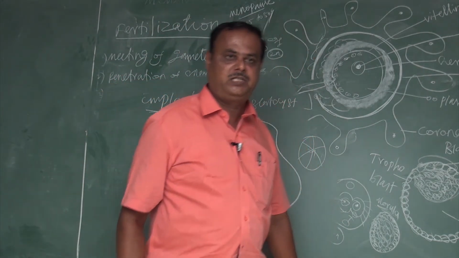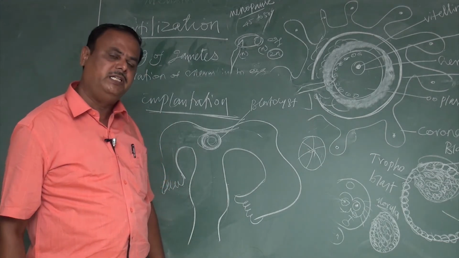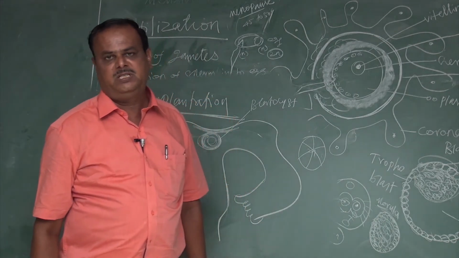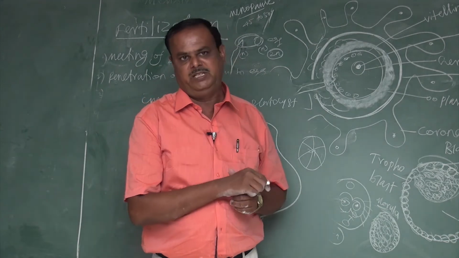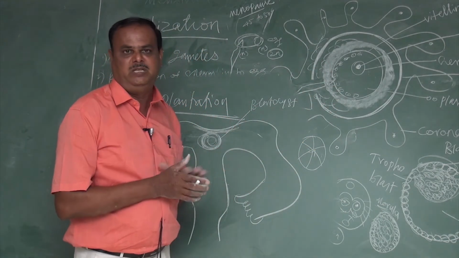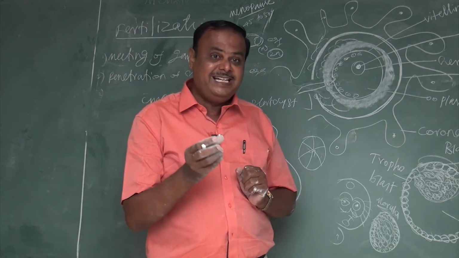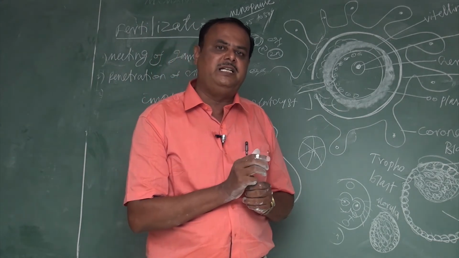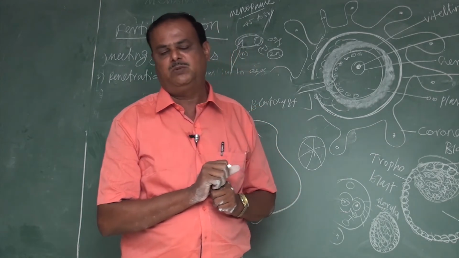Meeting of gametes: here we study fertilizin and anti-fertilizin. Fertilizin is a chemical substance made up of a glycoprotein present on the surface of the egg. The anti-fertilizin is present on the surface of the sperm. The role of fertilizin is to attract the sperm, and the anti-fertilizin on the surface of the sperm attracts the egg towards the sperm.